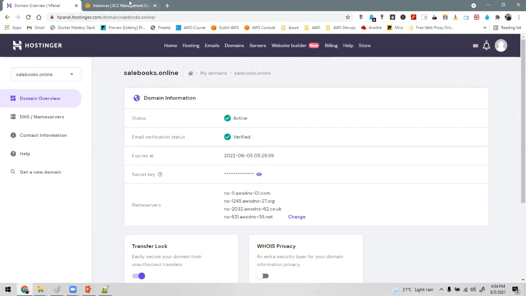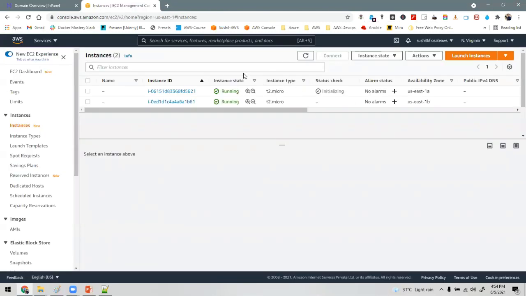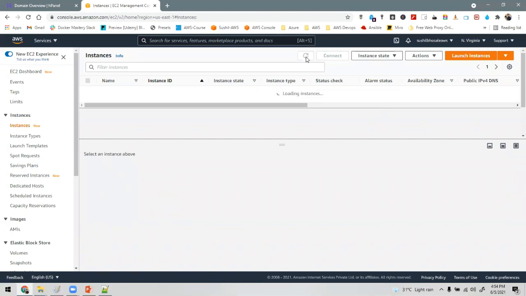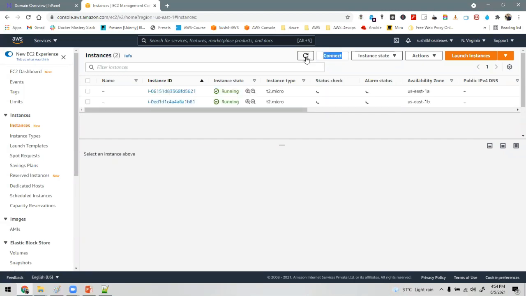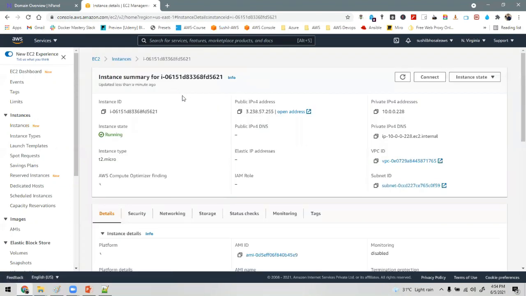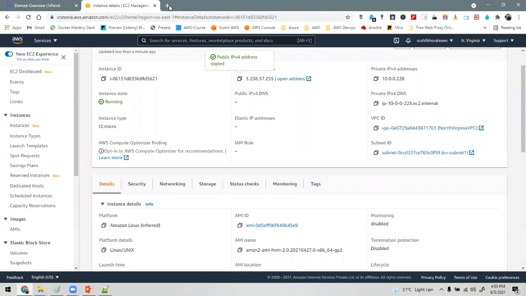Now for that we have to go to Route 53. Let this come up, then our point number 1 will be completed. Then after that we'll be moving to Route 53. I guess one machine is up. We can check the web page.